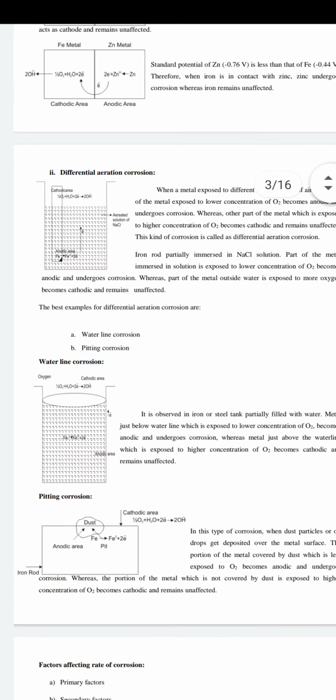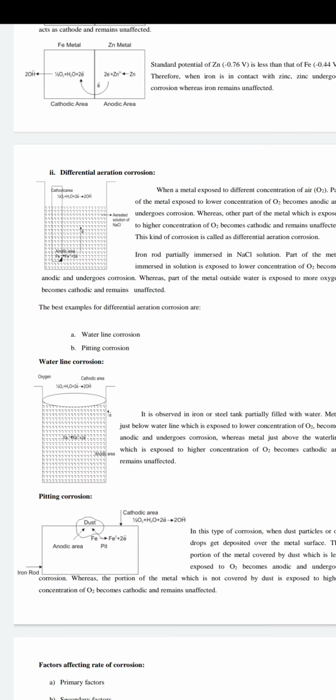In this there are two types of differential aeration corrosion. One is water line corrosion, another one is pitting corrosion. In water line corrosion, you can take a metal tank, for example.